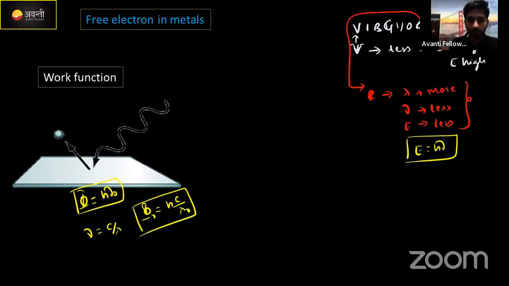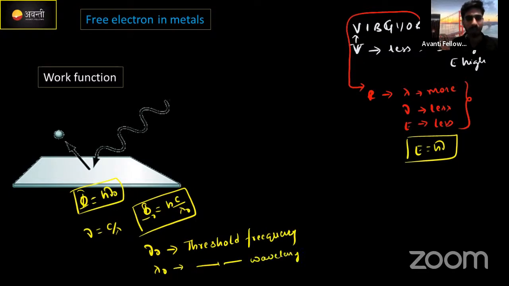Here this nu naught we call the threshold frequency. Note this down. And lambda naught we call the threshold wavelength. What is this threshold wavelength, I will tell you.